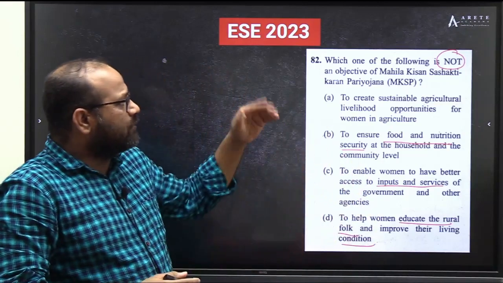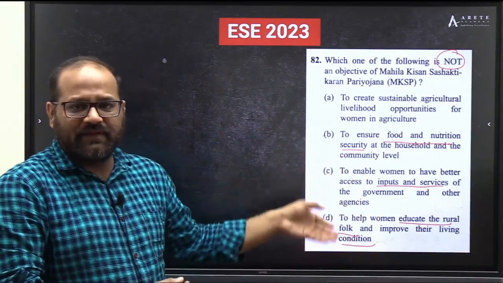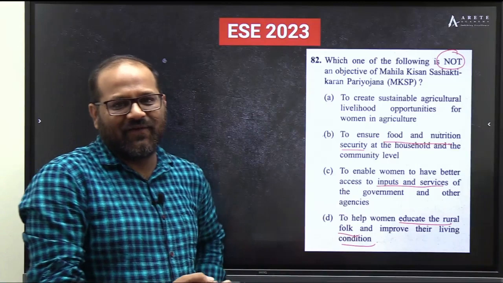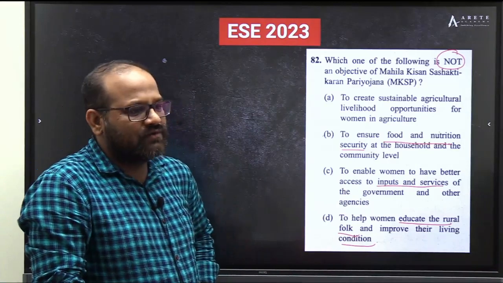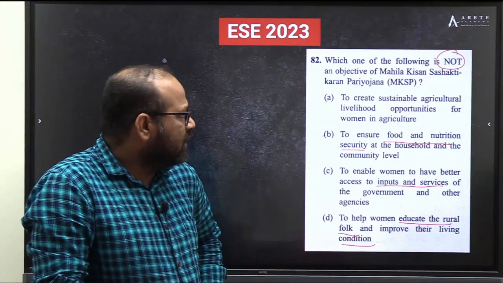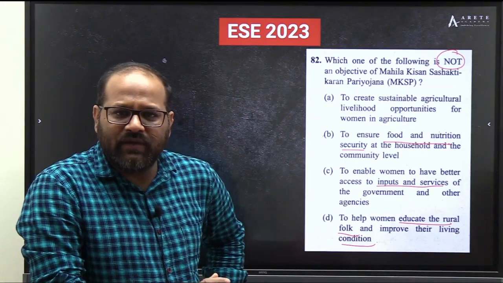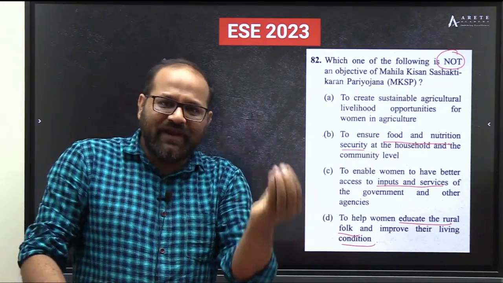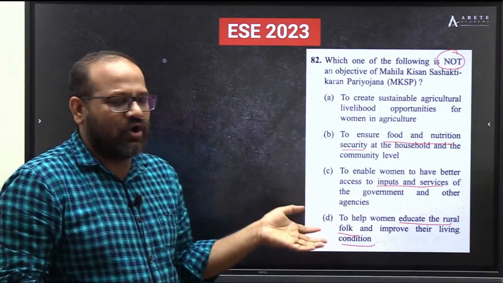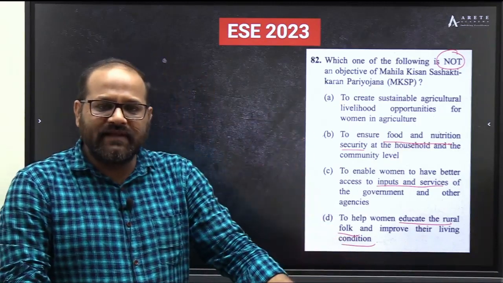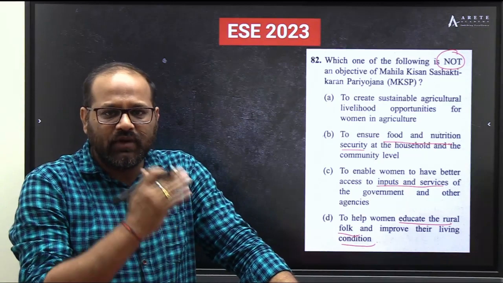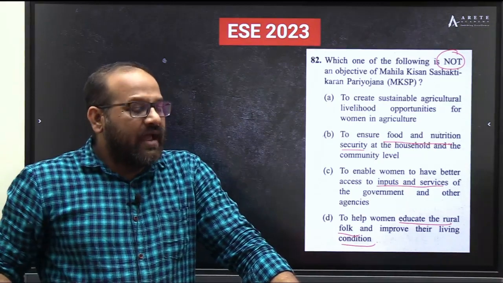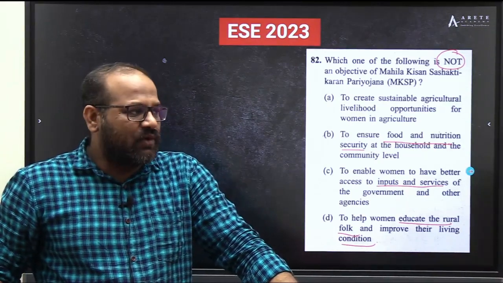So which one of these options is not an objective of this MKSP? That we have to tell. I'm sure that even if you don't know the answer, with a bit of educated guess, you can eliminate the options and reach the right answer. I'm very sure. Please let me know your stand. In the meantime, we will discuss the whole question.